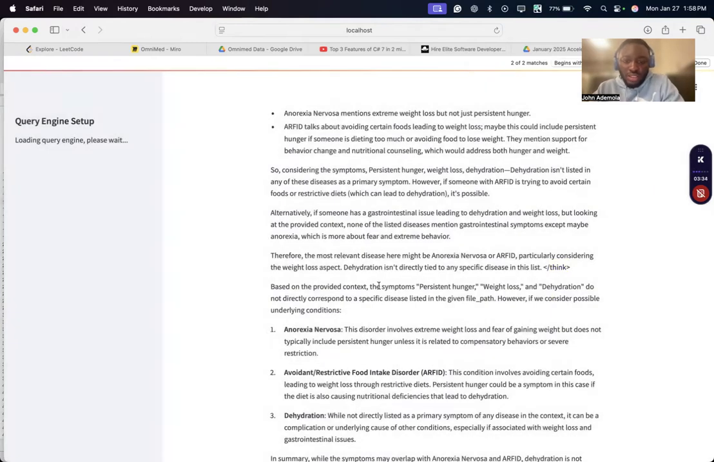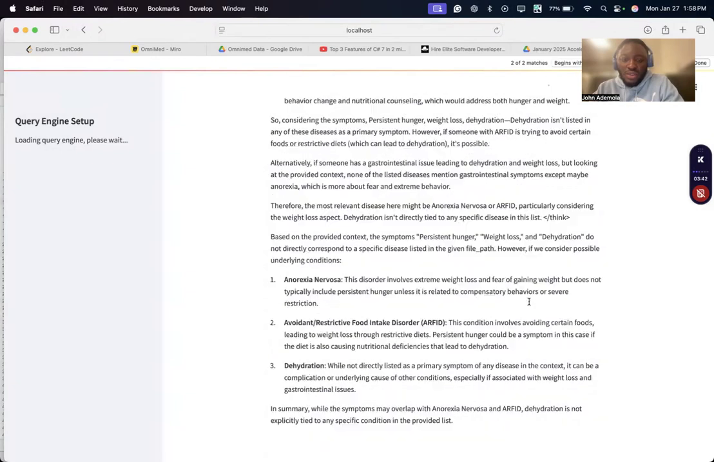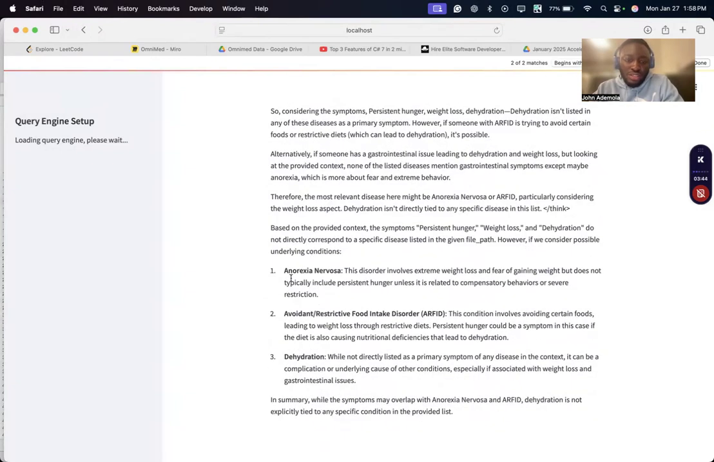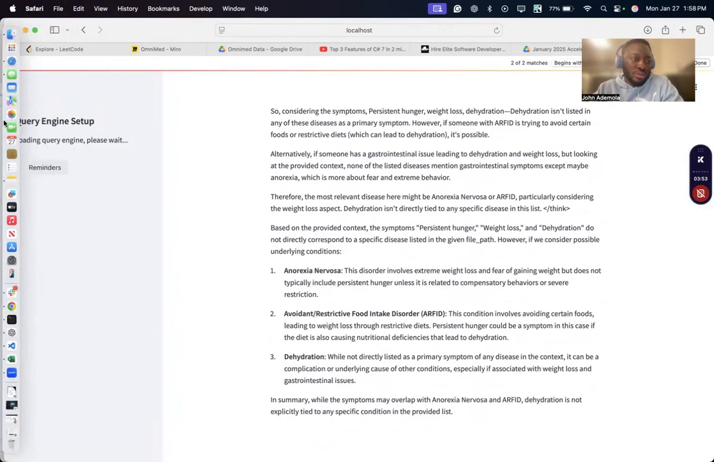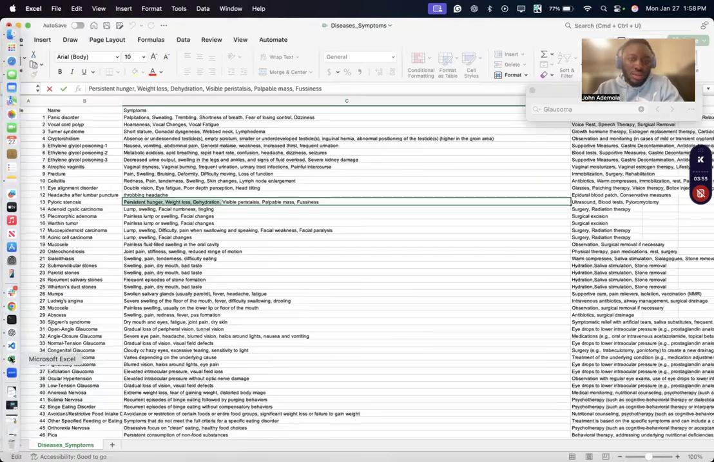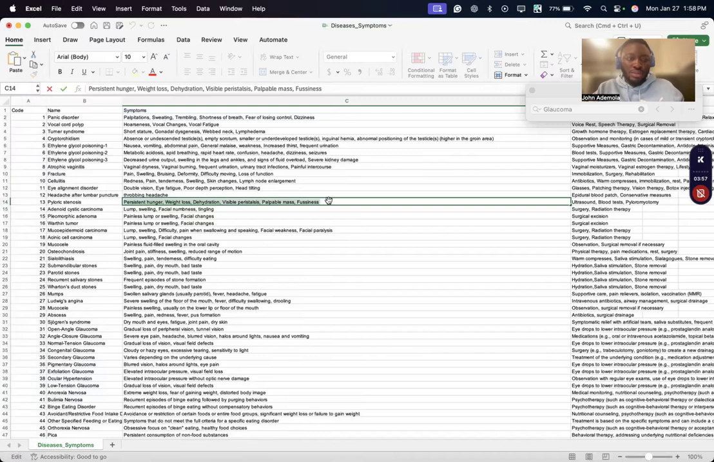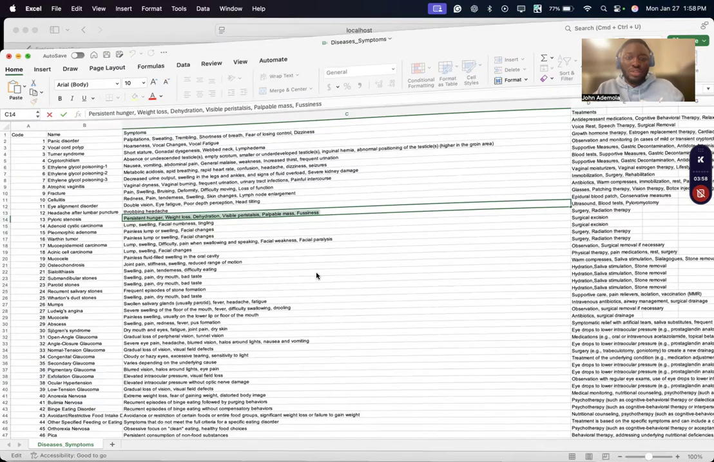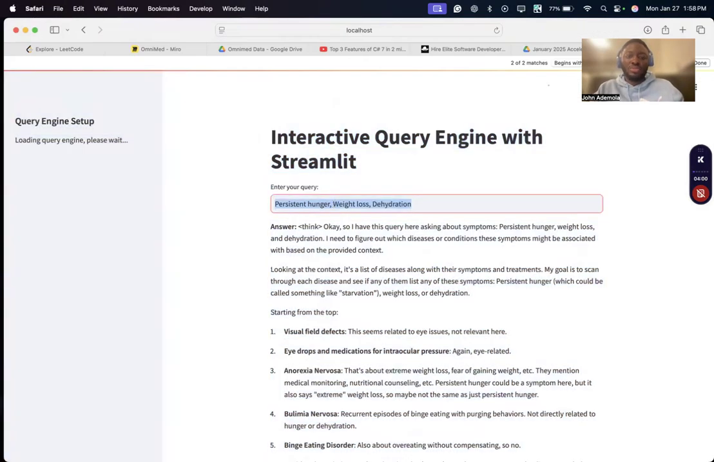So based on the provided context, the symptoms, persistent hunger, weight loss, and dehydration do not directly correspond to a specific disease listed in the given file. However, if we consider possible underlying conditions: anorexia nervosa, avoidant restrictive food intake disorder, dehydration. Now let's pick up everything, just paste it and see if it's going to bring it up.